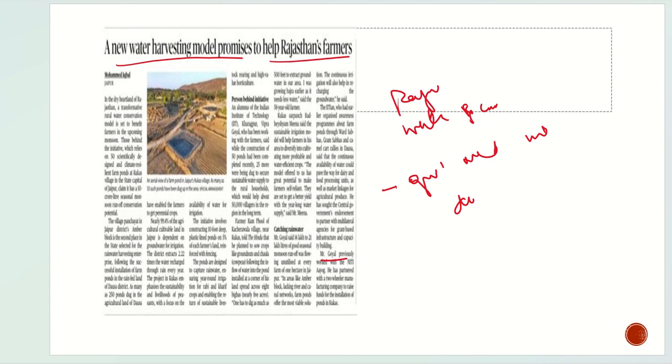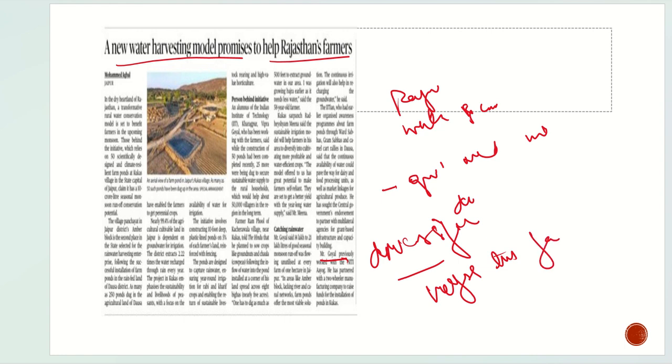And this helps in what? This helps in the diversification of the crops, which eventually helps the farmer.